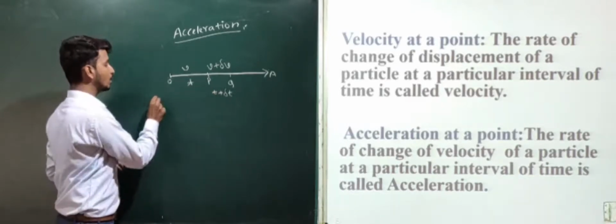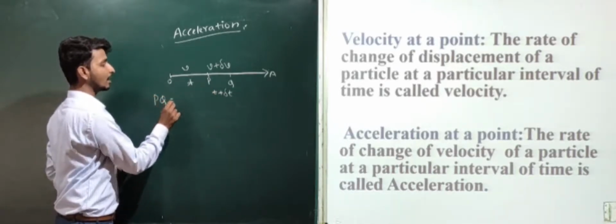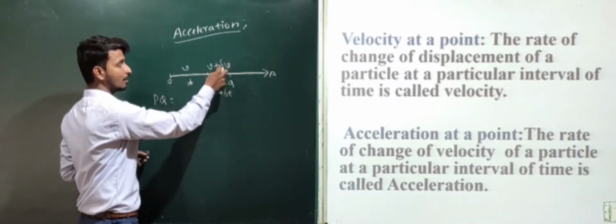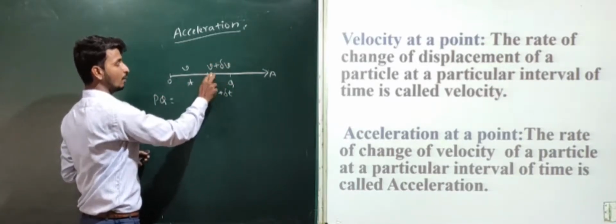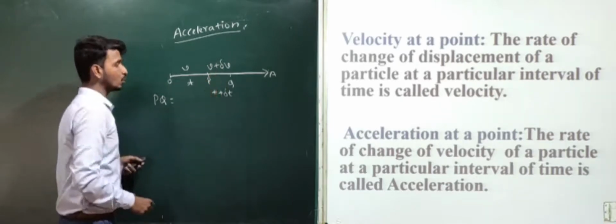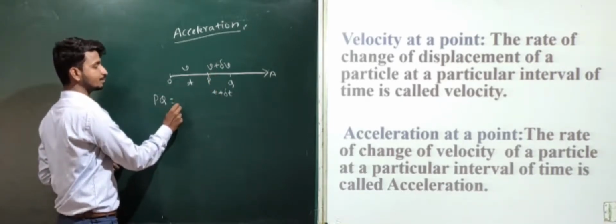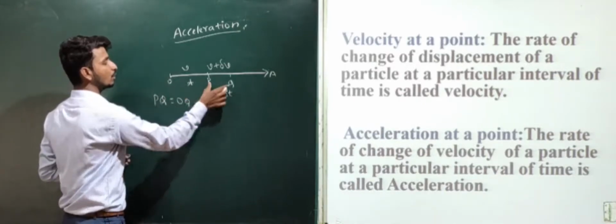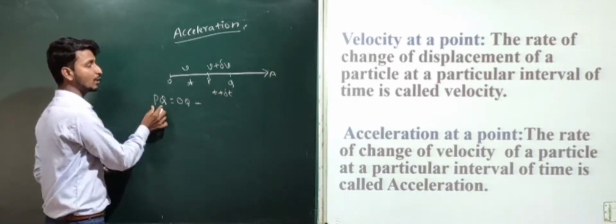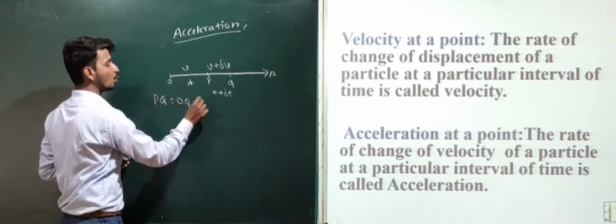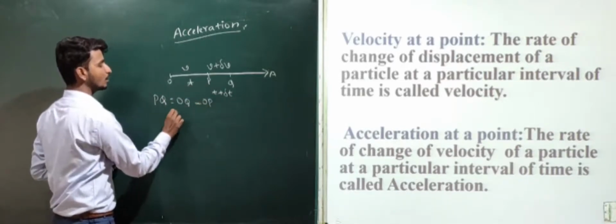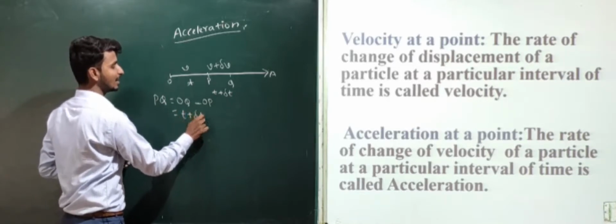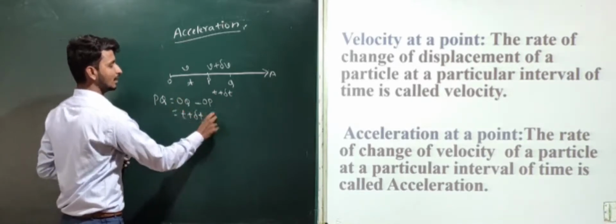Now we will find PQ, the time taken by the particle to reach from P to Q. PQ equal to OQ minus OP, that is t plus delta t minus t.